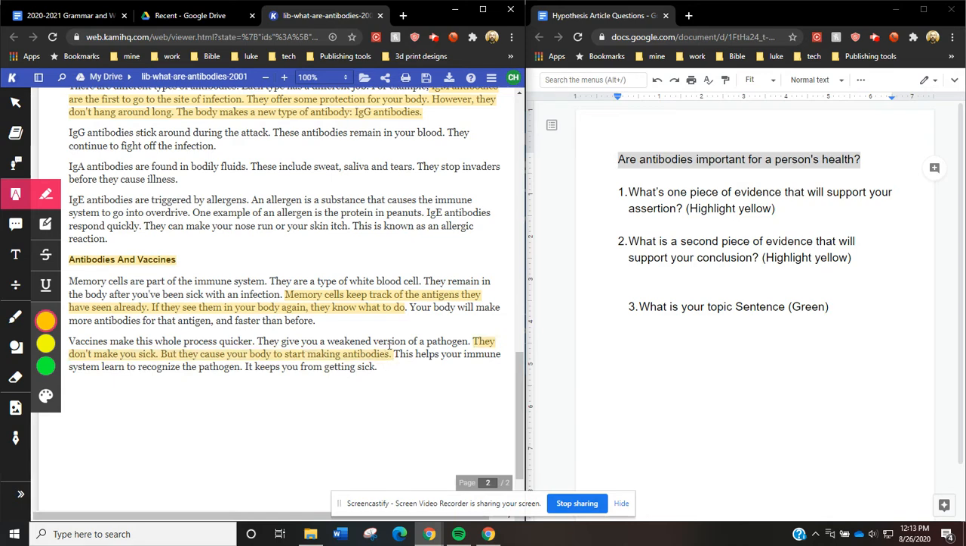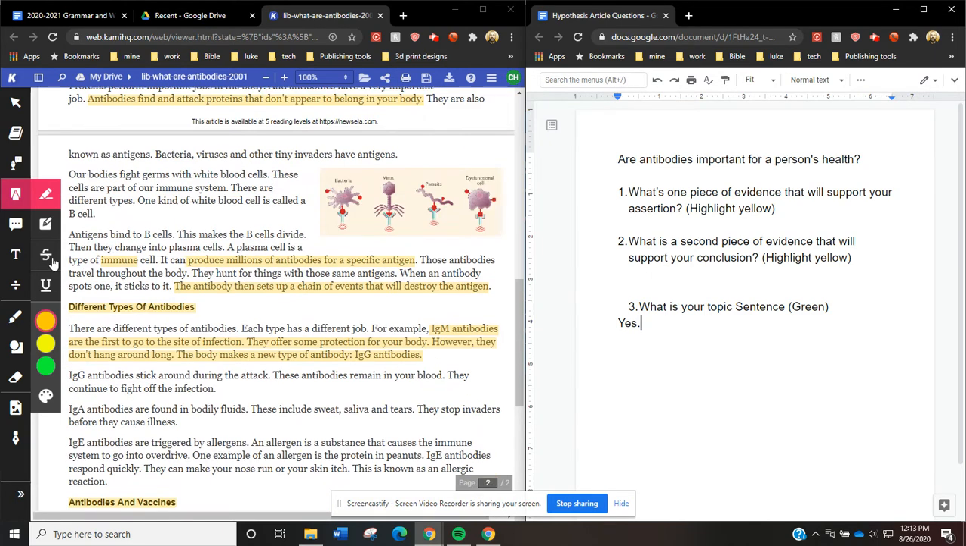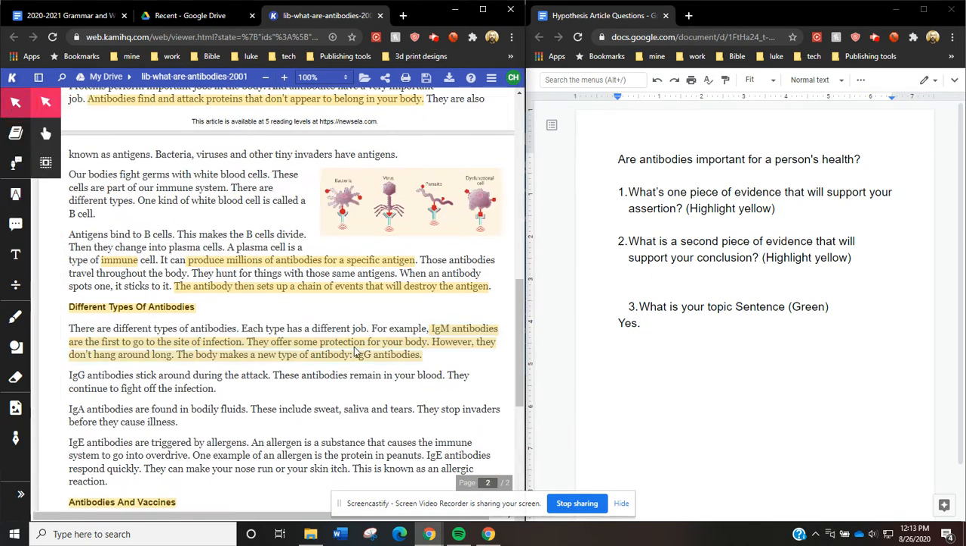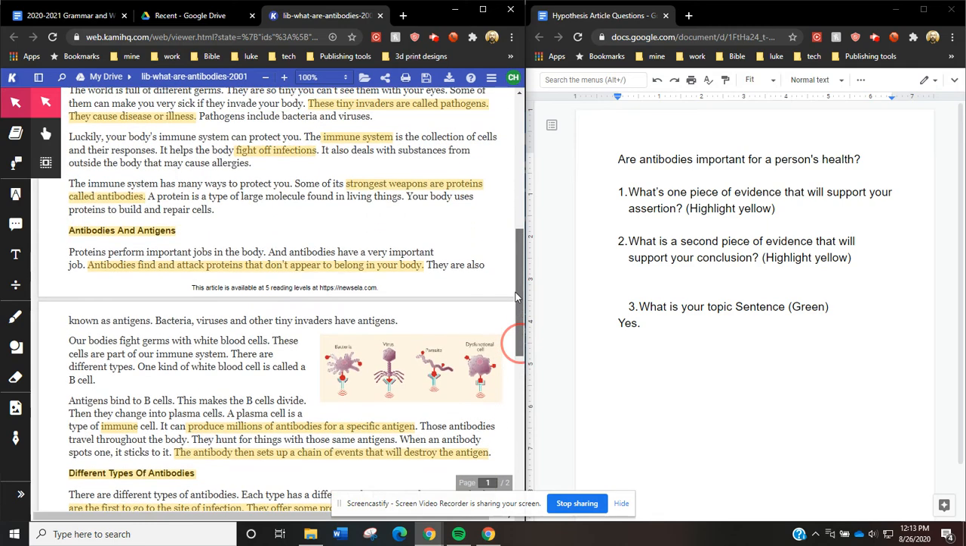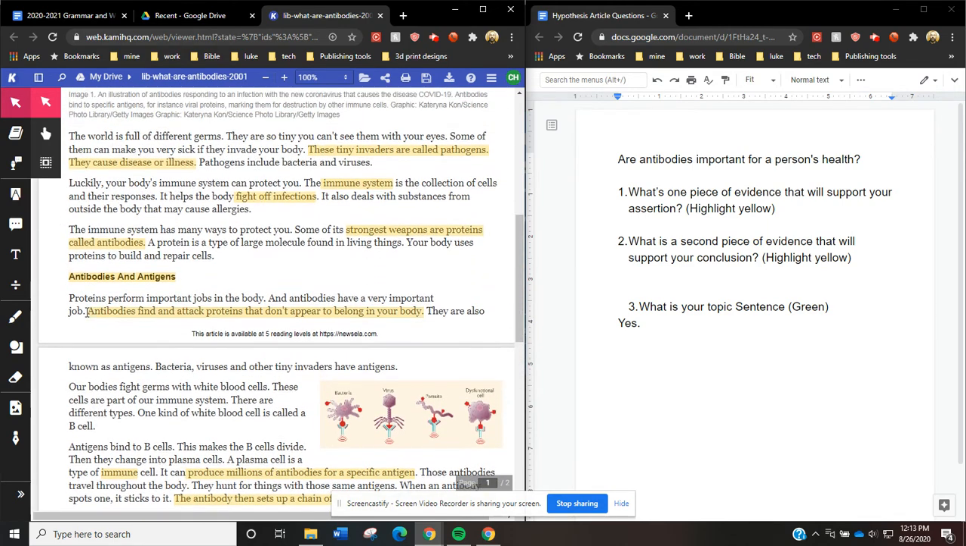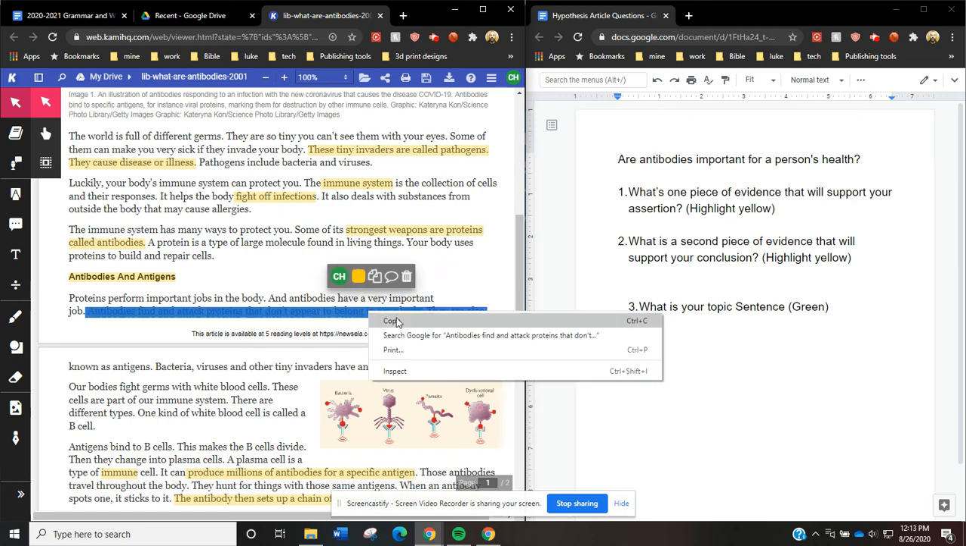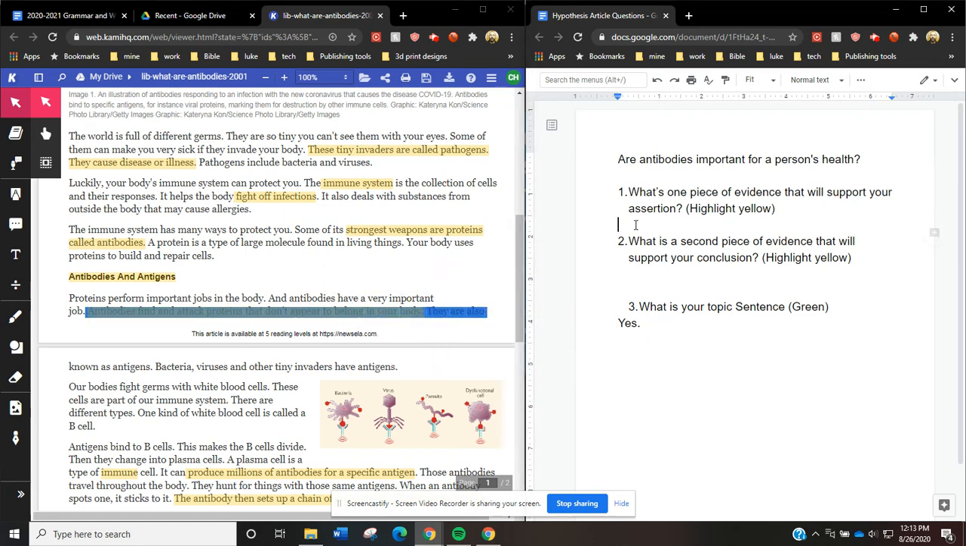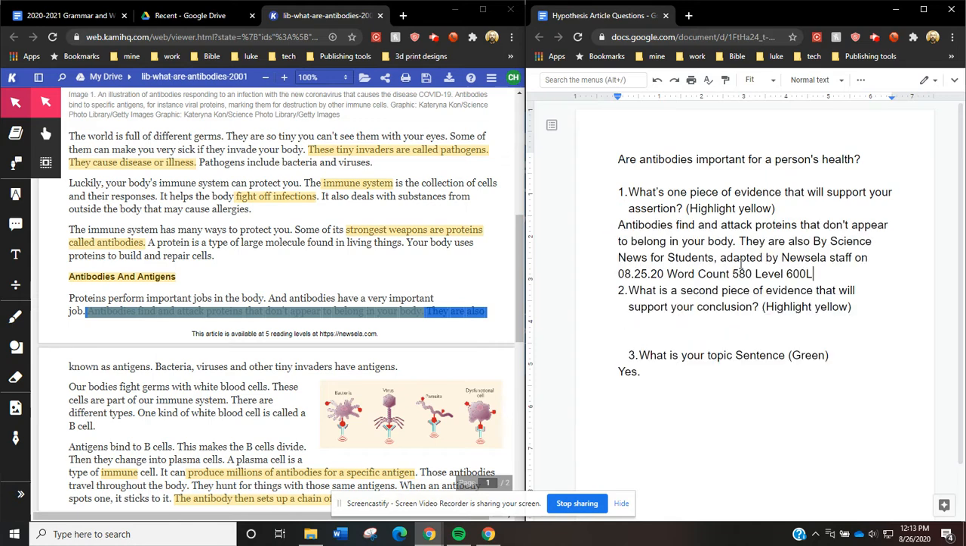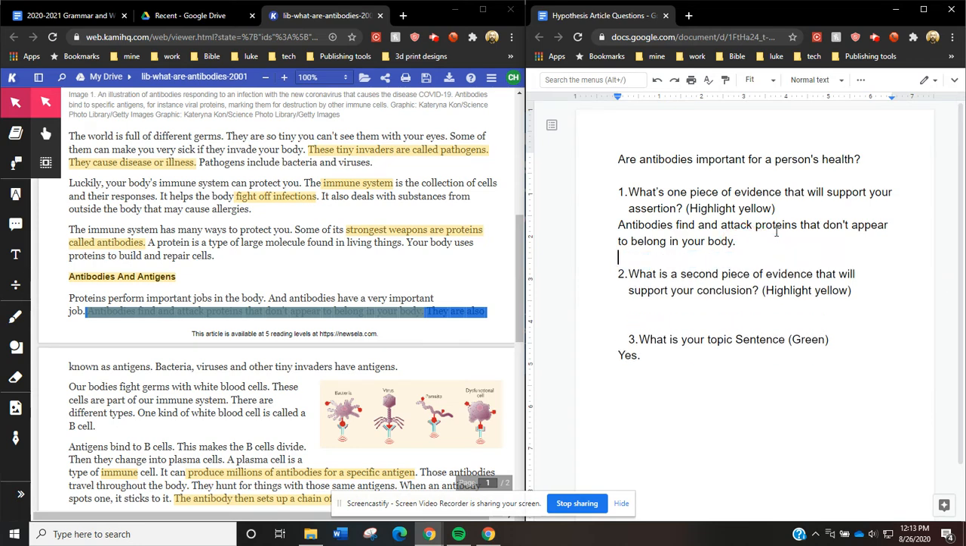Okay, so are antibodies important for a person's health? Yes. I see that now, that's clear. They are. All right, let's see how they are important. Let's go back and find that evidence. I'm going to go back to this pointer tool so I can select something. I remember a really good one early on. Antibodies find and attack proteins that don't belong in your body. That was a big one. Let's copy that and put that over here. Paste. I didn't need all that. All right, so there's one piece of evidence.